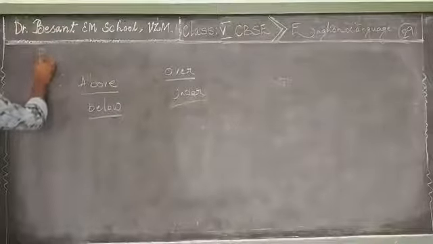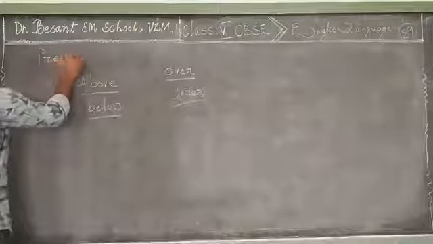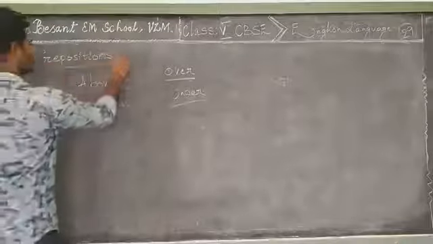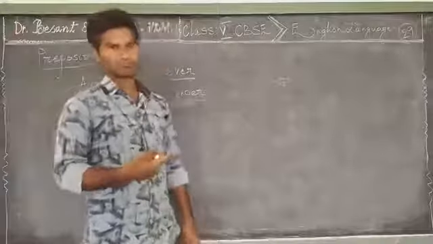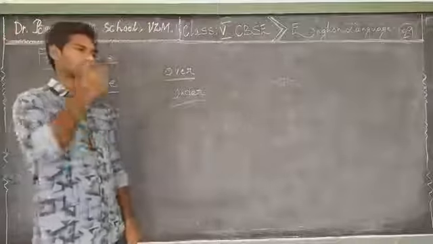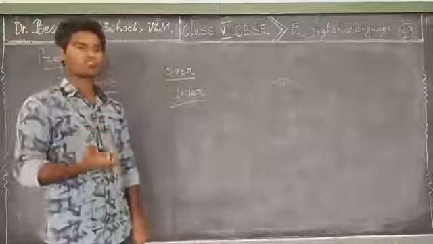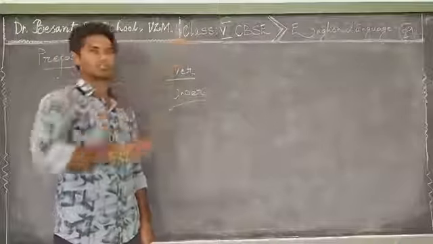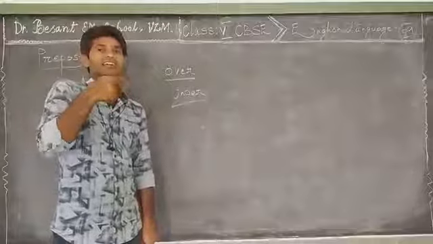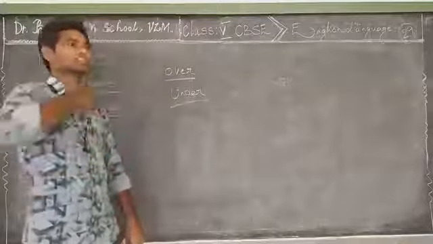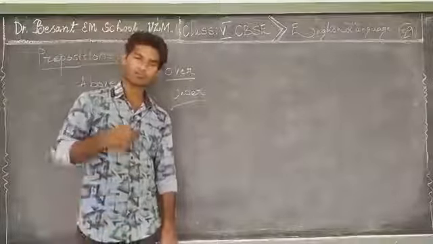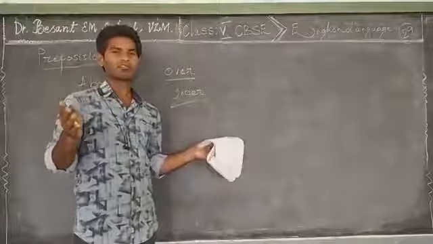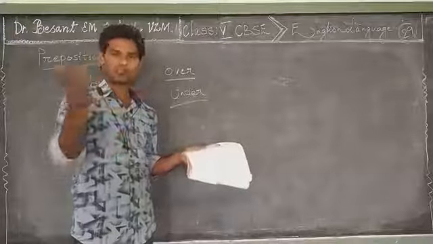So, what is meant by preposition? Pre means before, position means to place. So, words that are used before a noun or a pronoun to show relation, to show its connection with one word with another word in a sentence, are called prepositions.